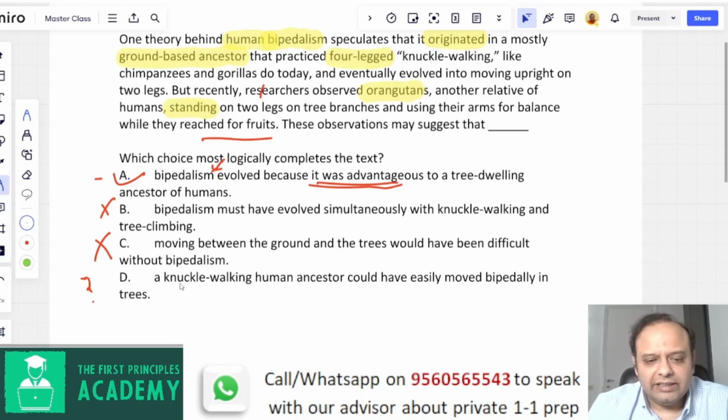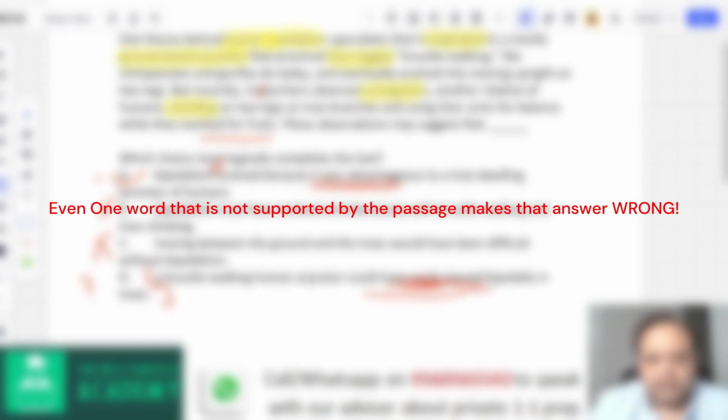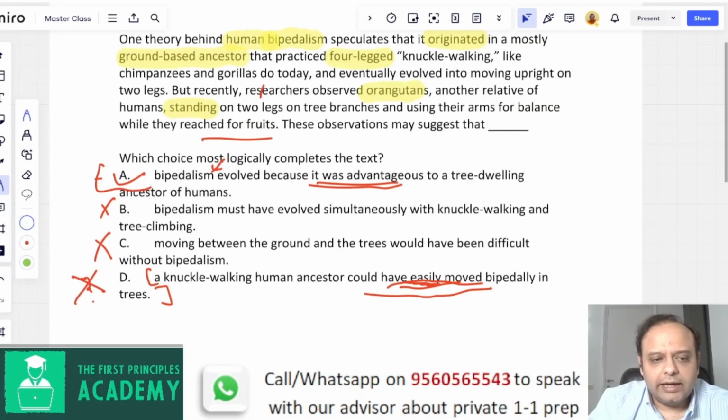Now let's just revisit D for a second. Could have easily moved bipedally in trees, right? So this is not impossible to think. Orangutans are able to move, but there is this phrase, could have easily moved. This is not there in the passage. Nowhere does it talk about orangutans being able to move easily. What it talks about is they had an advantage in reaching out for fruit because they showed bipedal behavior on trees, right? Which is why A comes before D. The one word easily is what makes this answer wrong. Okay, so A is the right answer.